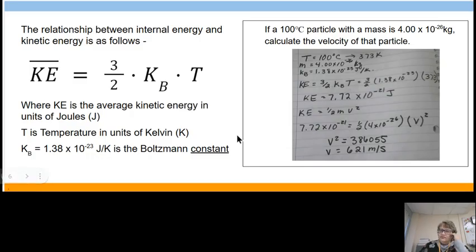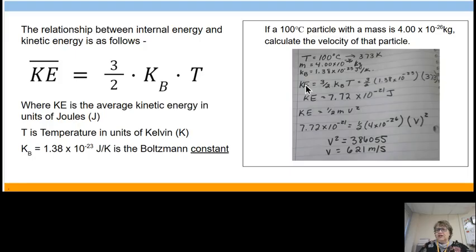So if we look at the example over here, it says if a 100 degrees Celsius particle has a mass of 4 times 10 to the negative 26 kilograms, calculate the velocity of that particle. We know that we have our temperature, our mass, and we know Boltzmann's constant.